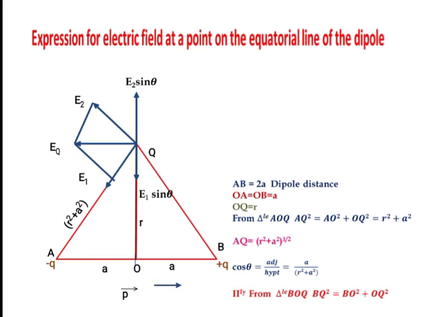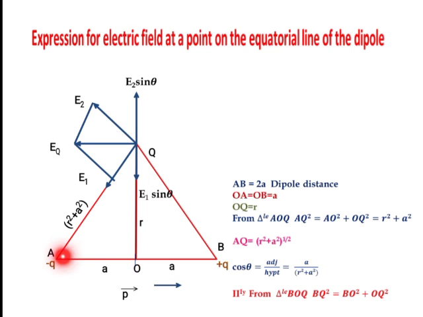And what is the direction of the electric field? It is opposite to the dipole moment. The electric field at Q, EQ, is our area of interest, so the total resultant we want at this point. The total electric field EQ is opposite to the dipole moment. Now AB is the dipole distance. This AB is 2a. AO is equal to OB is equal to a. Then OQ, the perpendicular distance, is small r.